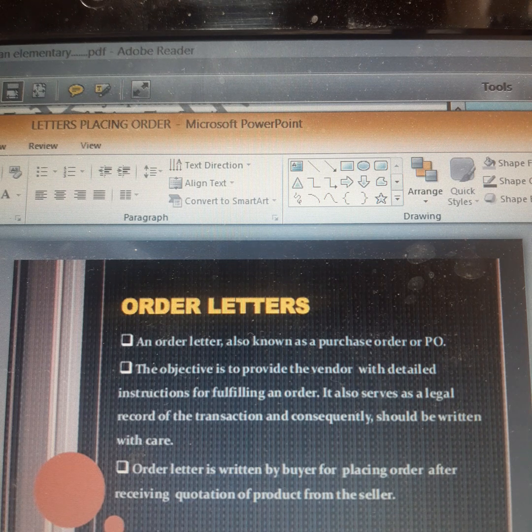Order letter is also written by the buyer for placing order after receiving the quotation of product from the seller. Children, you know what do you understand by quotations over here? He will quote a price. He might say that for XYZ quantity, I shall charge you 20,000 and I will give you 5% discount. Okay, this is the 5% institutional discount that I shall be giving.